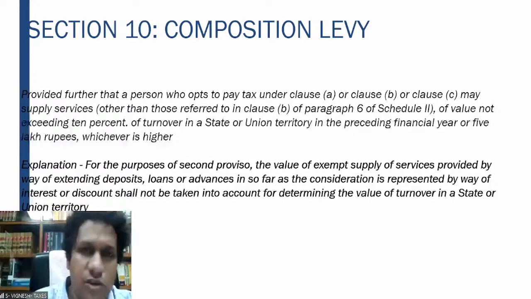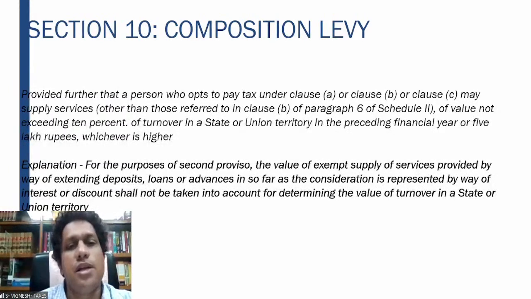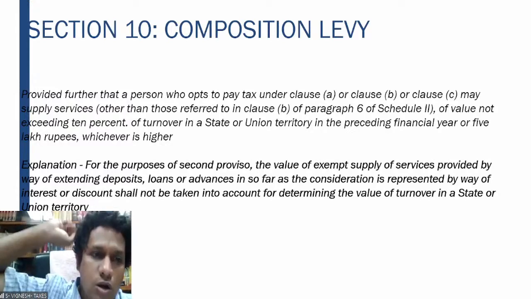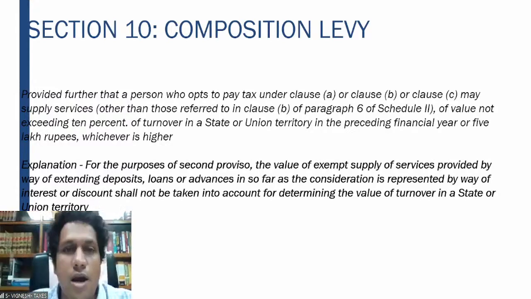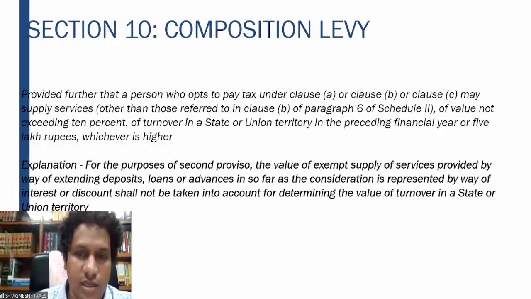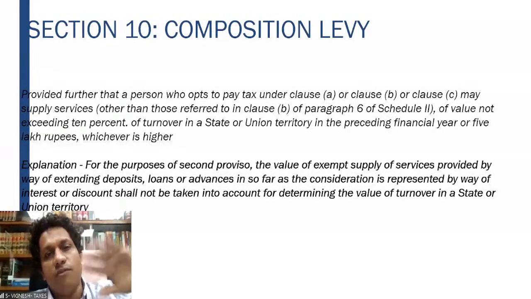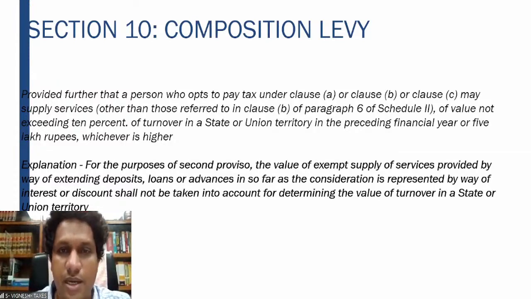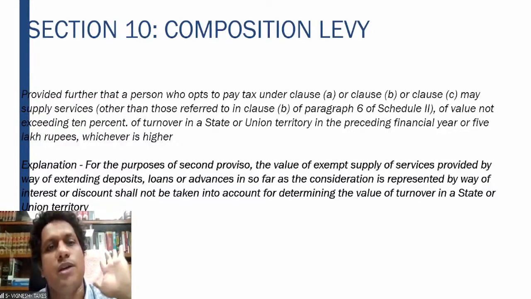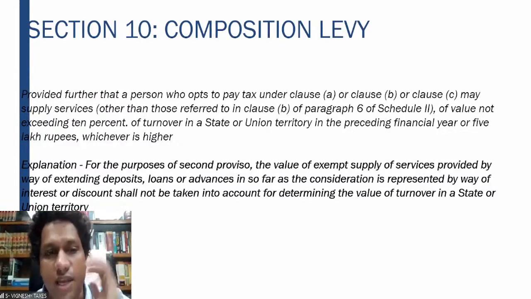You provide services also, not exceeding 10% of the turnover in the preceding financial year, or 5 lakh rupees, whichever is higher. So for the preceding financial year, whatever is the total turnover, you take that. Of that, you calculate 10%, up to that or 5 lakhs, whichever is higher, to that extent you can provide the services. This is what is given in the Act.